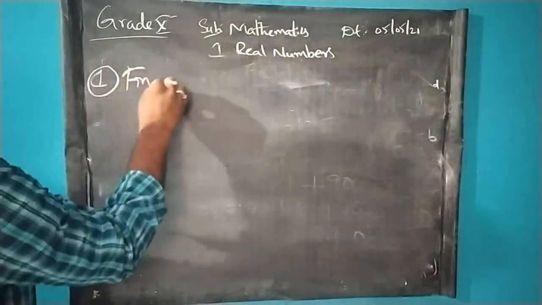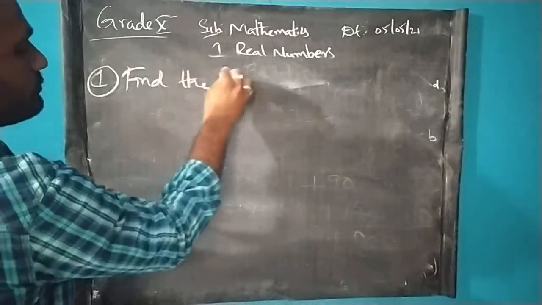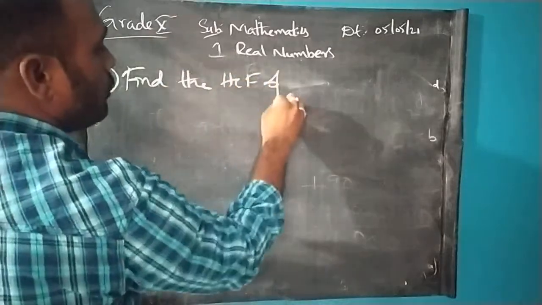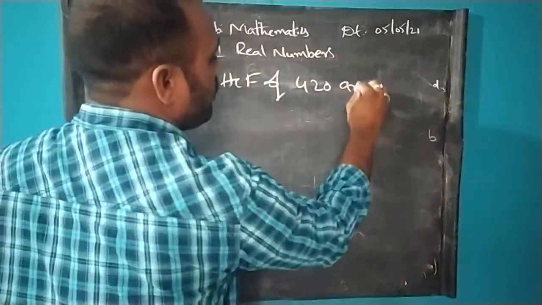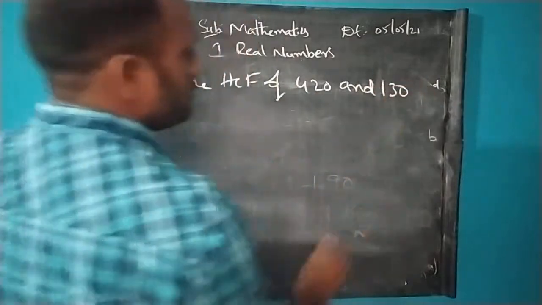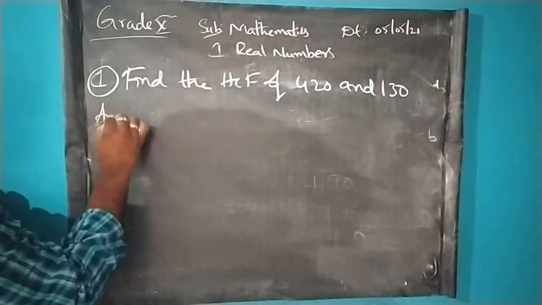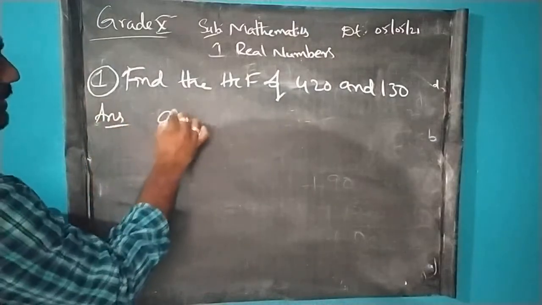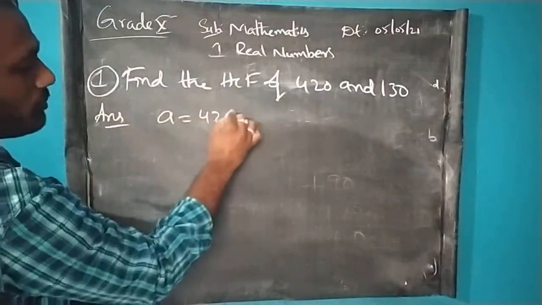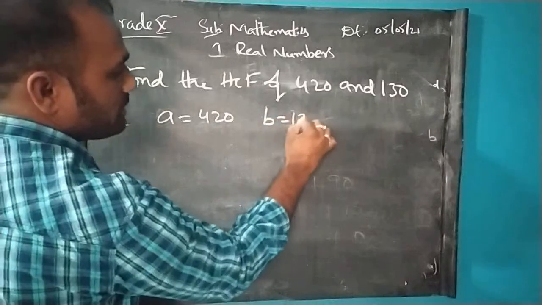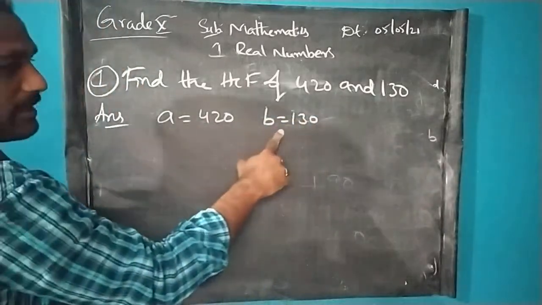Find the HCF of 420 and 130. We are finding the HCF of these two numbers by using Euclid's division lemma only. So let A equal the big number, which is 420, and B equal 130.